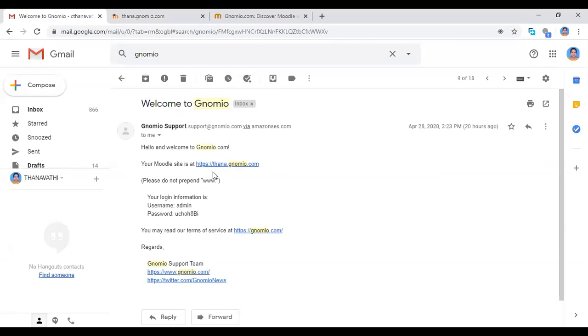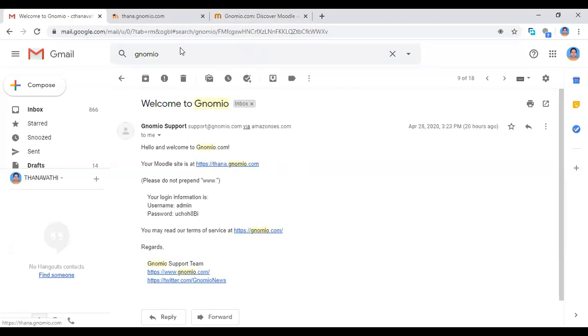When you receive this mail, here you see your site name and your login information, the username and password also. The Genomia website creates it for you and gives that. So you click this website, or you copy the site URL address, open a new tab and click this website.